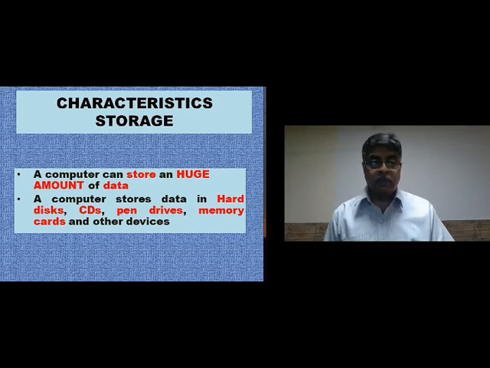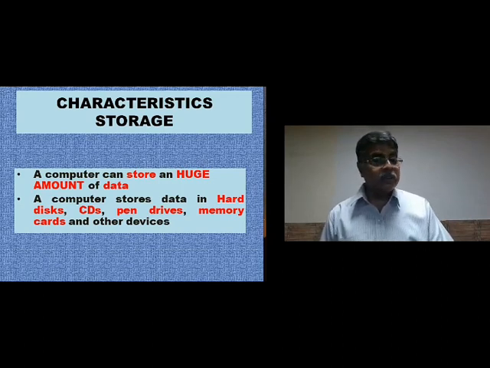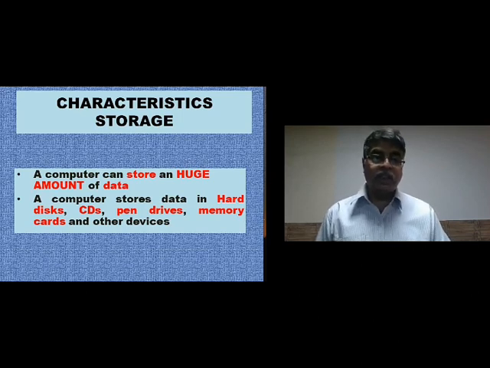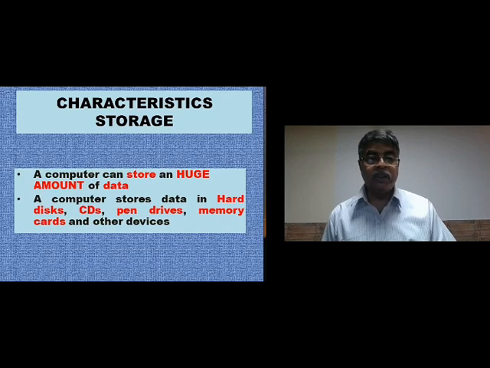And there's enough place to store the marks of senior school also if needed, and the whole of Carmel school as well as DAV school, as well as Jawaharlal Nehru school, and another 5-6 more schools, and still there will be a lot of space left. So the storage of a computer is really huge.